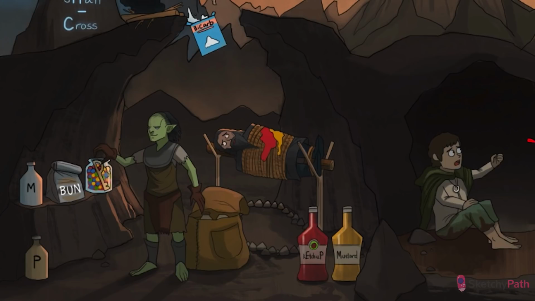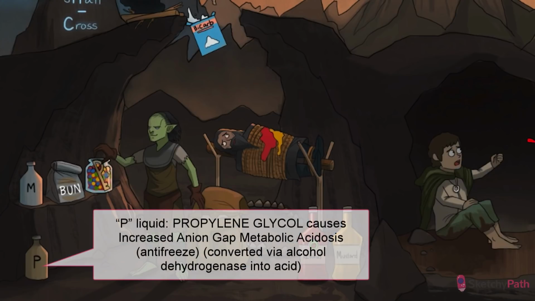Like methanol, this alcohol can be found in various products, including antifreeze. It's also metabolized into acid by alcohol dehydrogenase. Again, not really sure what OSMLE had in mind there. Maybe like a solvent for something?